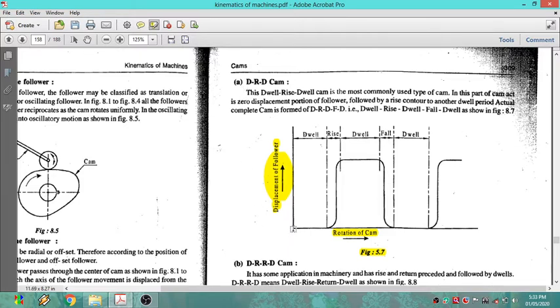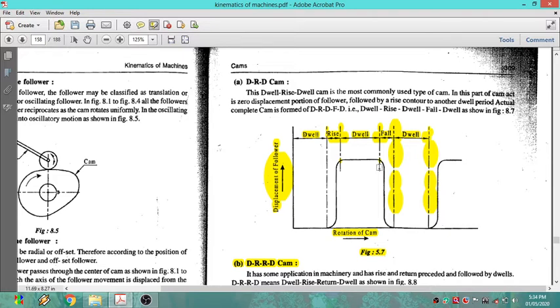For some period the follower rests in its position. If you observe, it follows only this horizontal line, and after that it will rise. Now it will start rising, correct? How much it rises depends on the cam rotation, and after that comes the dwell period. Again it follows the horizontal line, nothing but the follower is retained at that place only. It will not move, right? That period you can calculate up to this angle of cam rotation.